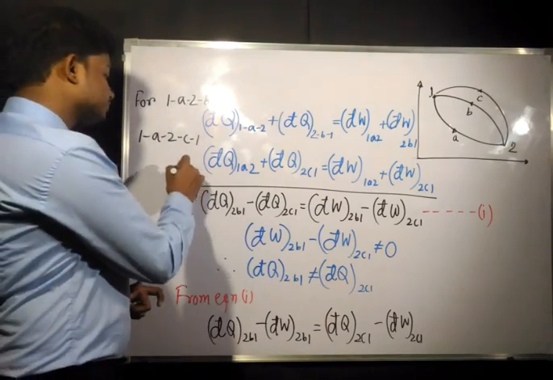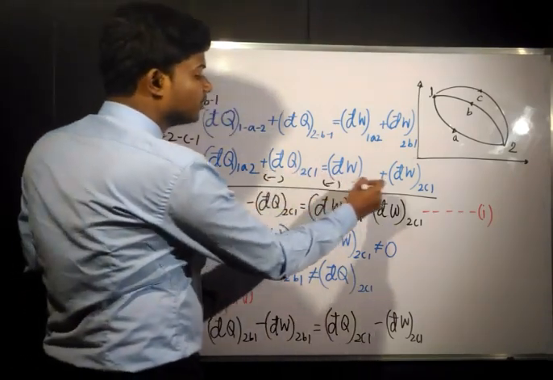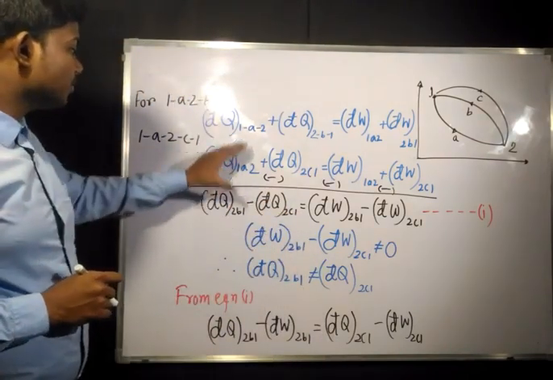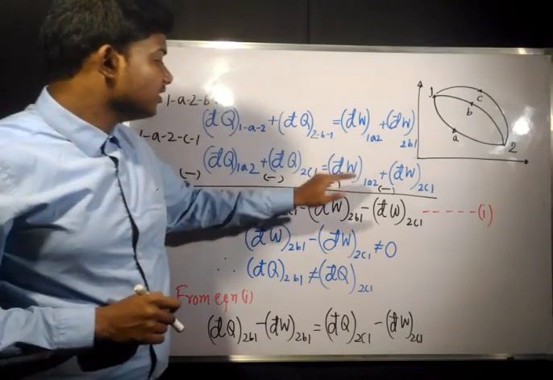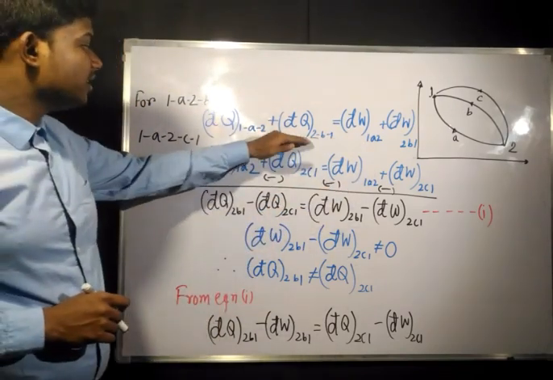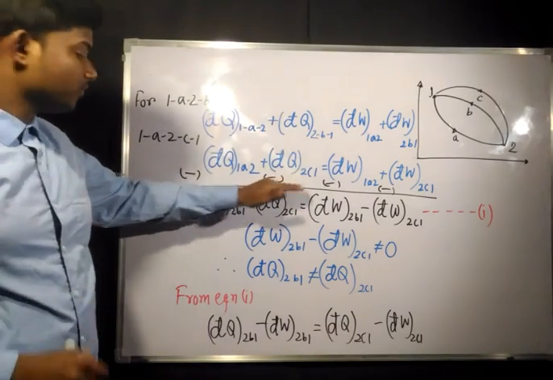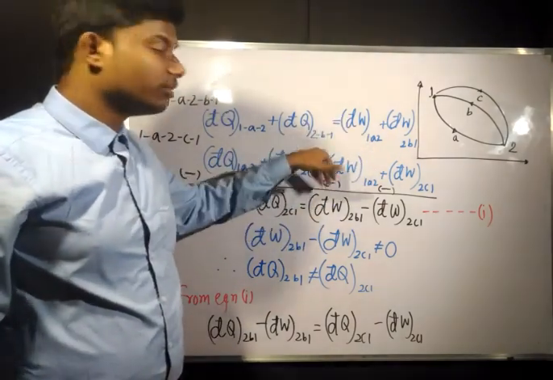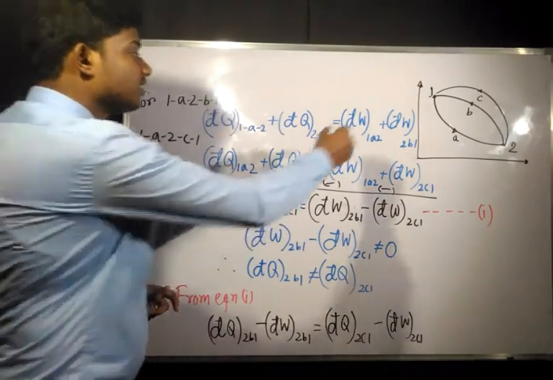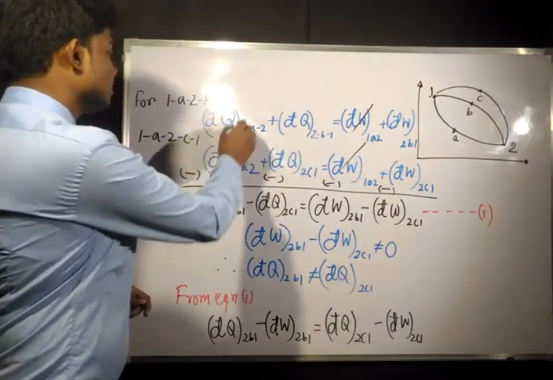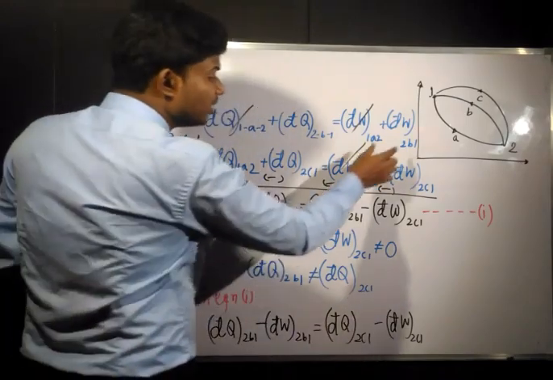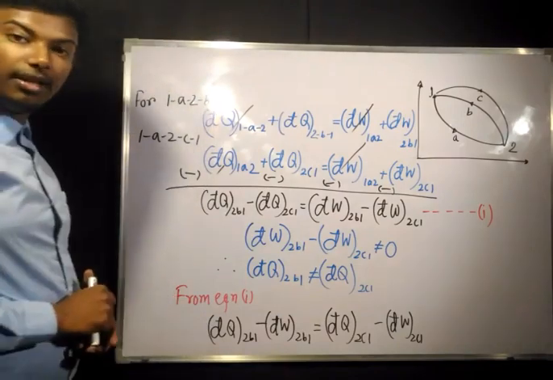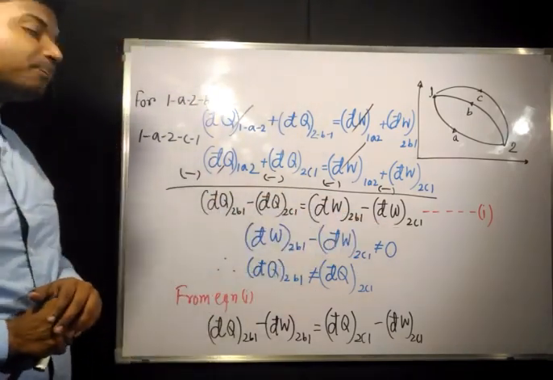Now if you subtract the first equation from the second equation, you will get a result like this one. Okay, that means if you subtract, this is going to cancel, and this and this are going to cancel. So what is remaining is dq 2B1 minus dq 2C1. Similarly here dW 1A2 and dW 1A2 are going to get cancelled. Okay, this thing and this thing are going to get cancelled. The remaining here is dW 2B1 minus dW 2C1. Okay, this is what we have got here.